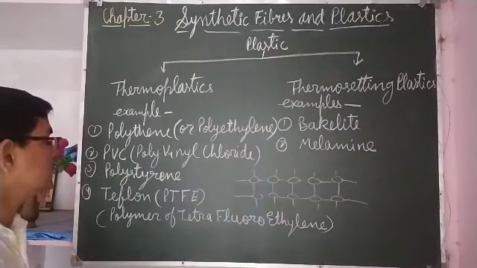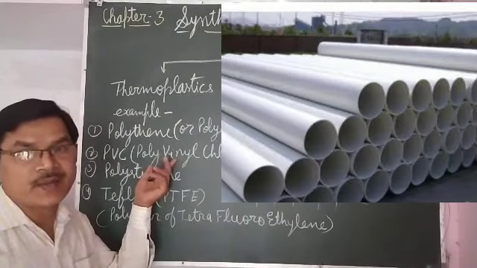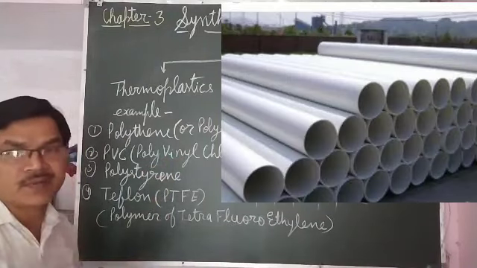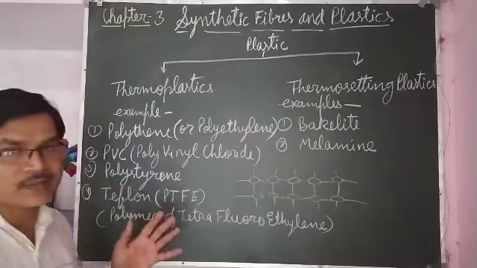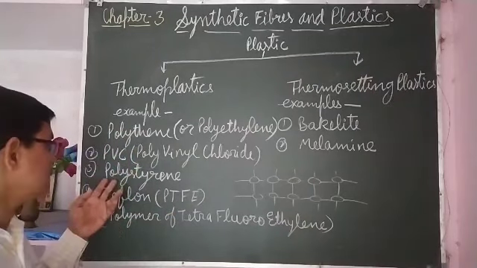PVC pipes are also made, for transporting water or any liquid. So that is used for making PVC pipes, shoe soles and plastic dolls, etc. That is also a thermoplastic.